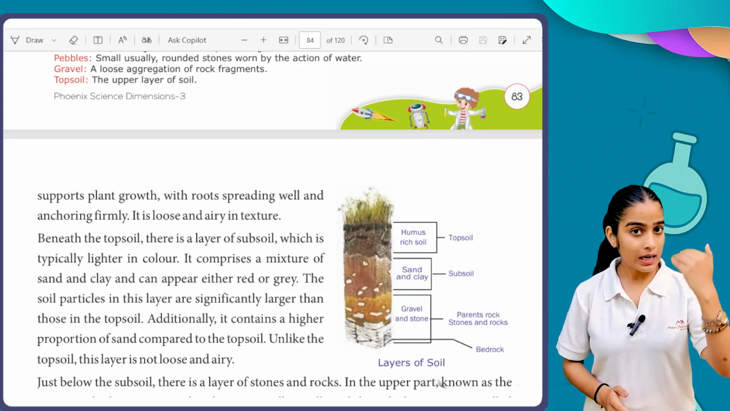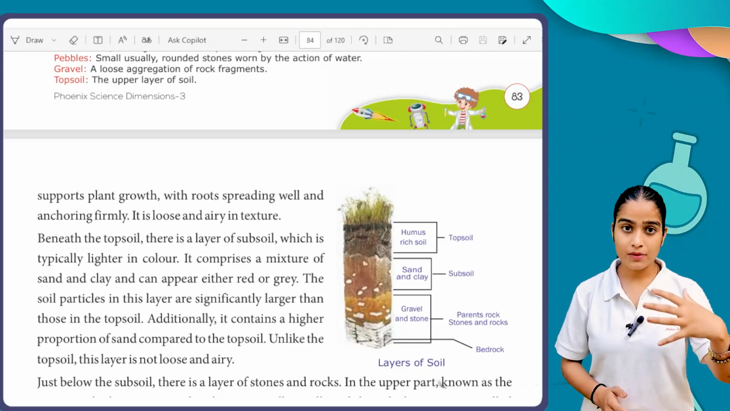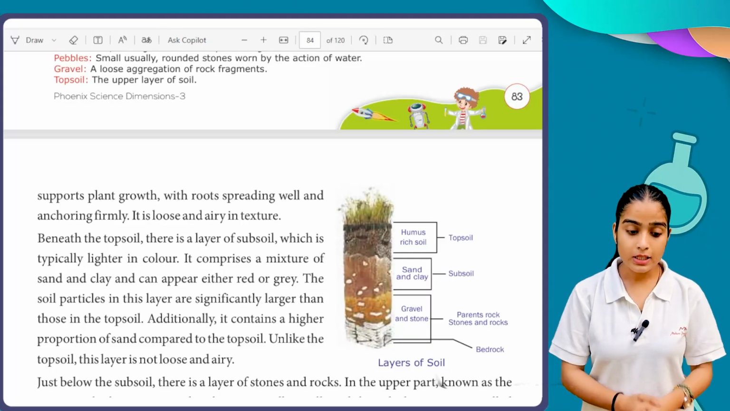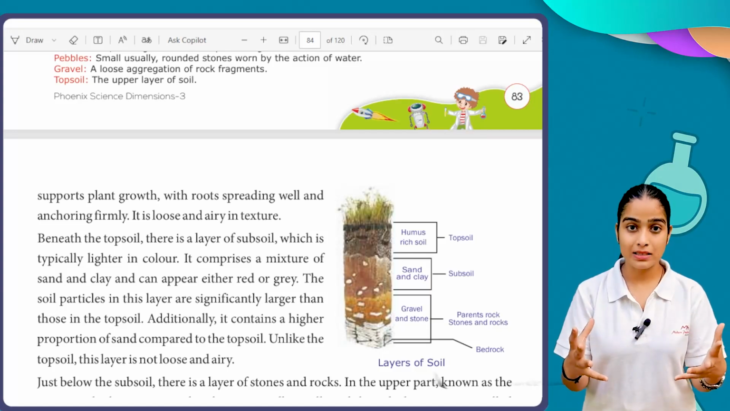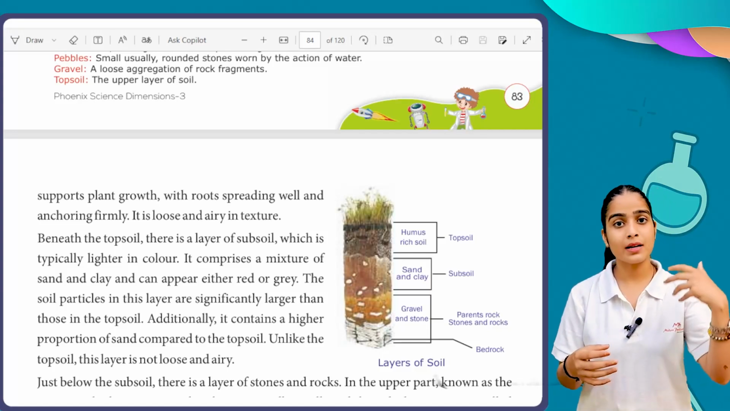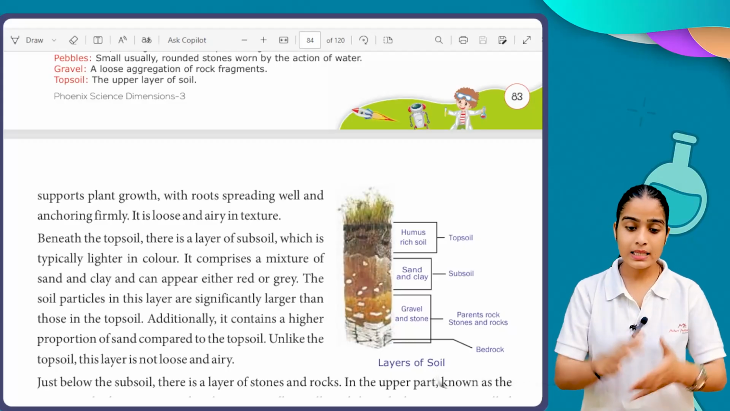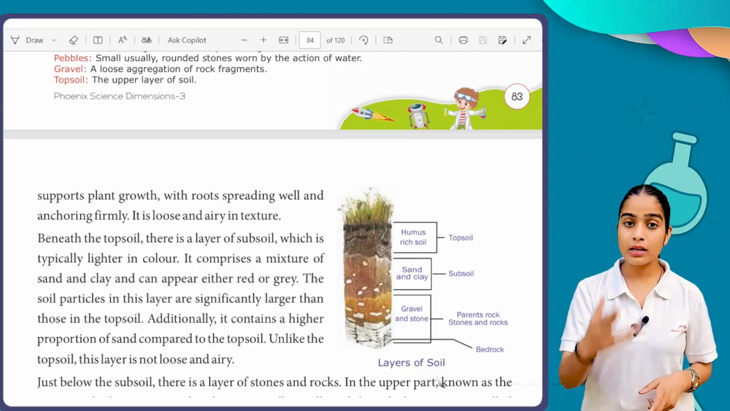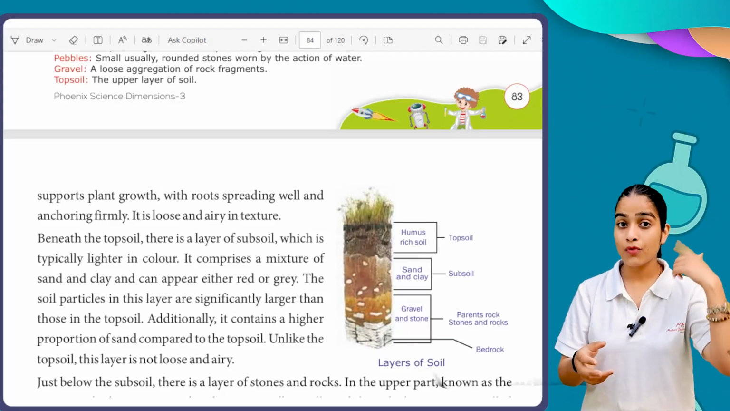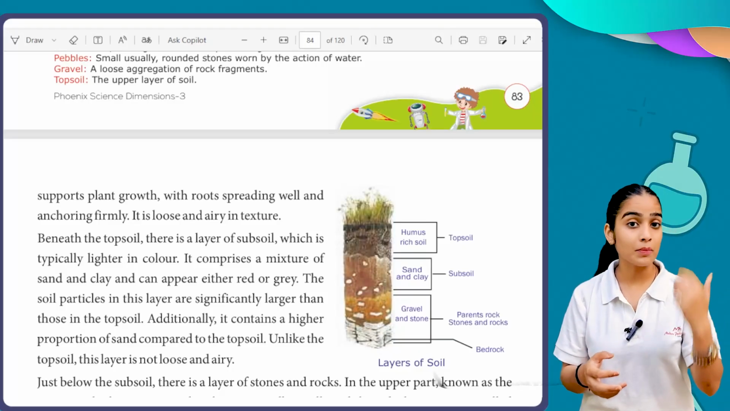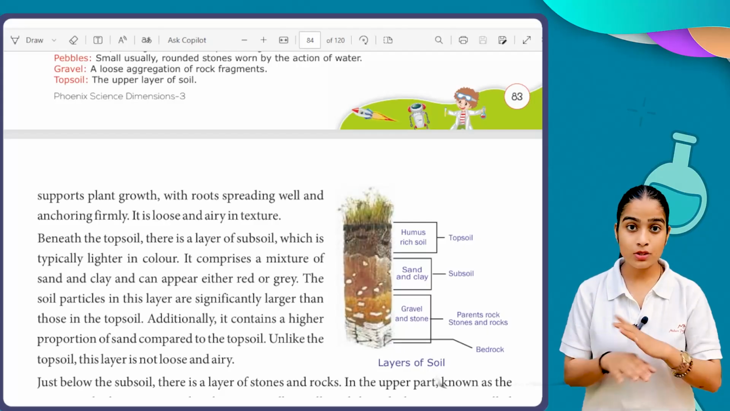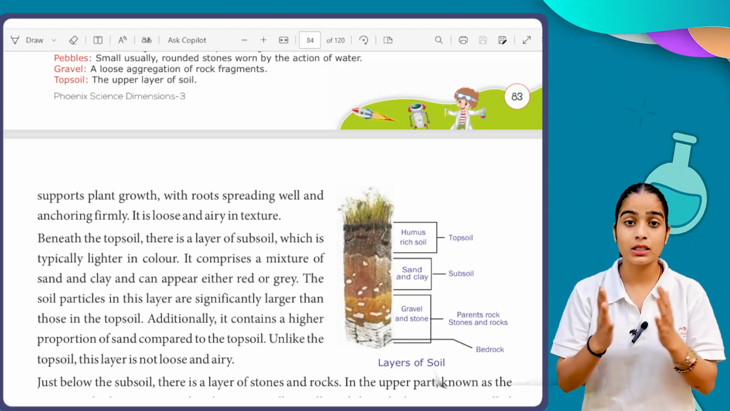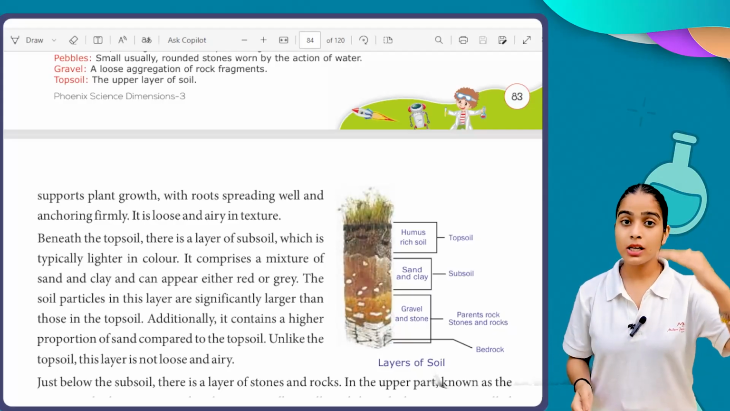So the last layer we have is referred to as bedrock. In this we have larger pieces of rock as compared to subsoil. As in the figure of the layers of soil, you observe that your third layer is lighter in color as compared to your first, the topsoil, and your second, the subsoil. I hope, students, you understood about the layers of the soil, what things are present in them, and what the different colors are in the three layers of the soil.